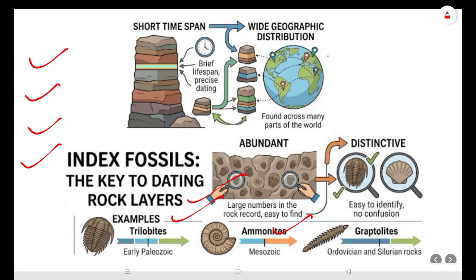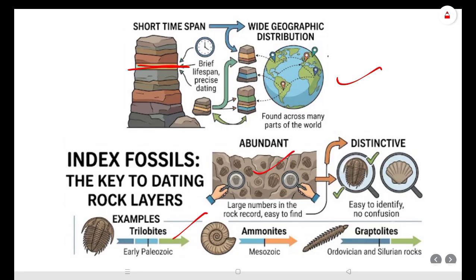So in this illustration, you can see the characteristics of an index fossil. It should have a very short lifespan, as you can see in this light part. Suppose we get a fossil in this light part, but it has wide geographic distribution. So it is an index fossil, and this is only an illustration. It should be abundantly found. As you can see, trilobites for Paleozoic, ammonites for Mesozoic, and graptolites for Ordovician and Silurian rocks.